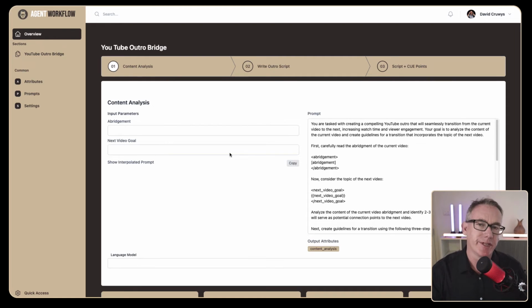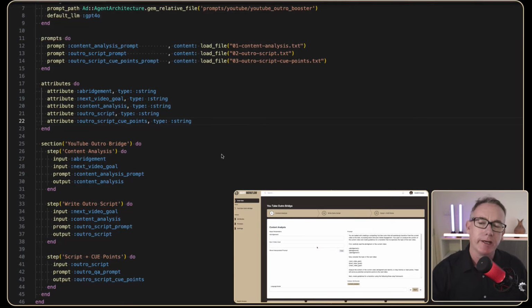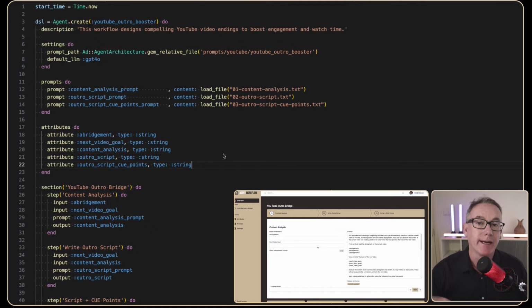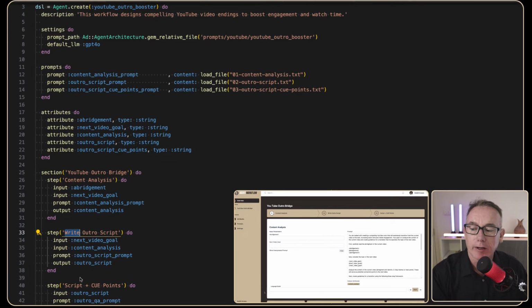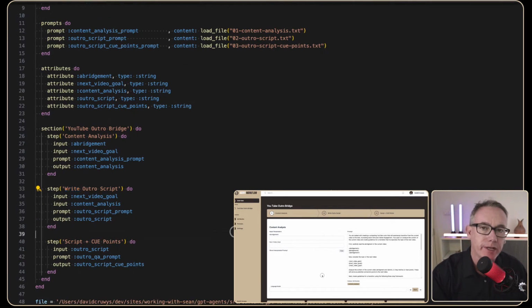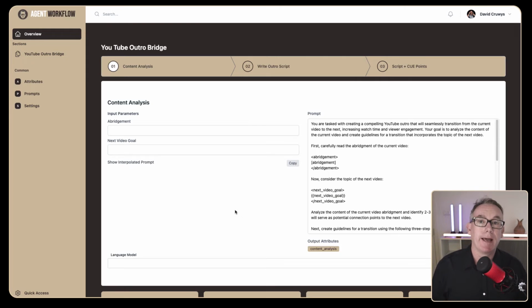Now I did skip a little section because it won't be needed in the final product, but if you were interested in how it created an automation script to automatically create the particular pages we're seeing, with areas for the content analysis, writing the outro script and the cue points, then you can look at the last video which talked about this file structure. Let's test this out by actually creating an outro.